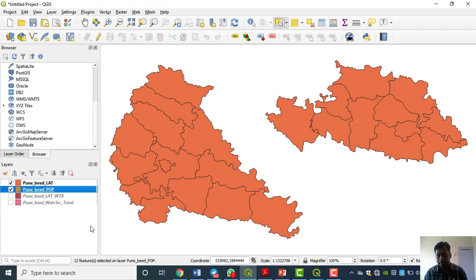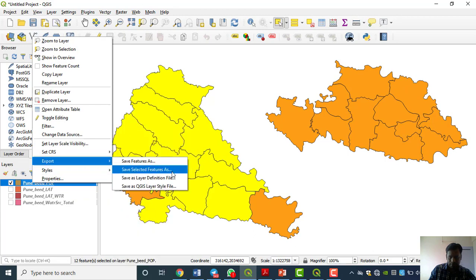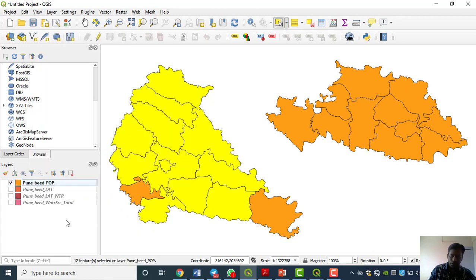Now where is our output? Did we go wrong somewhere? Why is our output not showing on the screen? Because this layer is below that layer. This is our output. The population layer was below this latrine facility layer. So we can switch off this layer and it is easy to access. Then again go to export, do save selected features as, and you get your result.